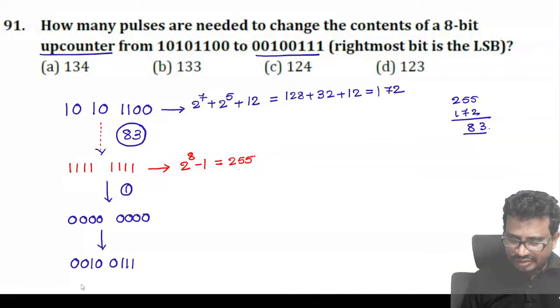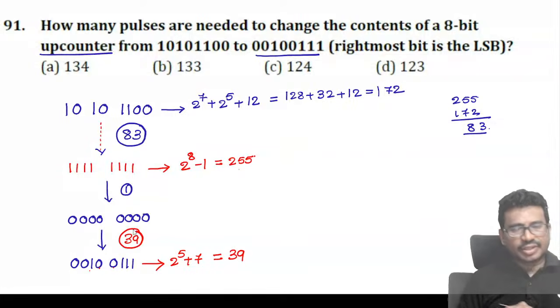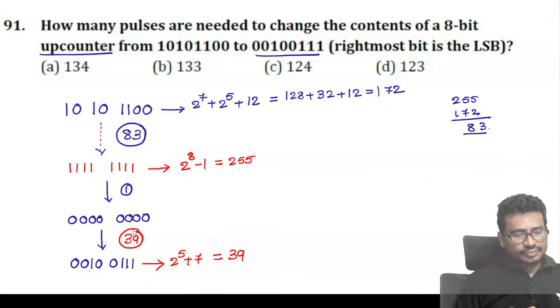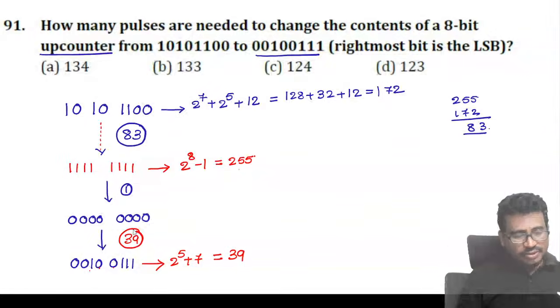Yes, tell me now how much this is. This is 7. Okay, how much is this value? Tell me now. This is 2 power 5 plus 7. 2 power 5 is 32, plus 7 is 39. So how many clocks are required here? 39 clock pulses are required. Isn't it? All of you tell me.